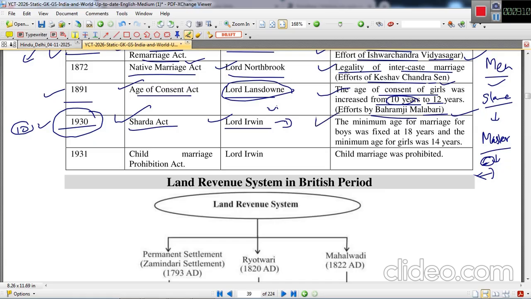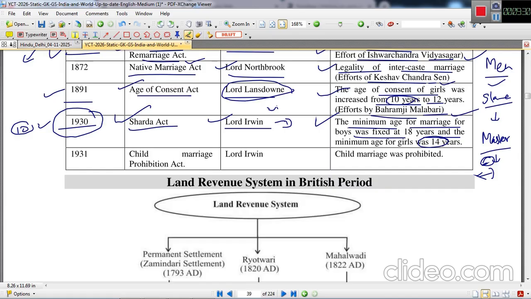According to the provisions of the Sarda Act, the minimum age for marriage for boys was fixed at 18 years. Earlier it used to be less, but it was increased and fixed at 18 years as the legal age for boys, and 14 years as the legal age for girls.